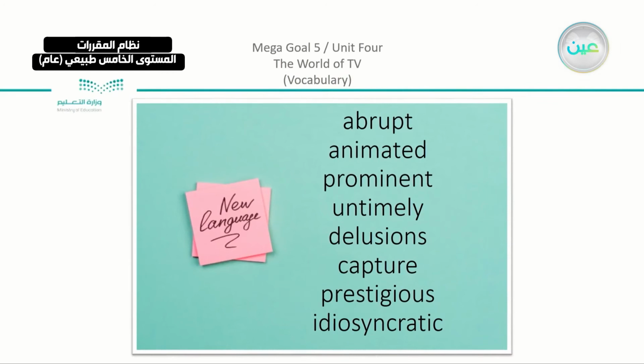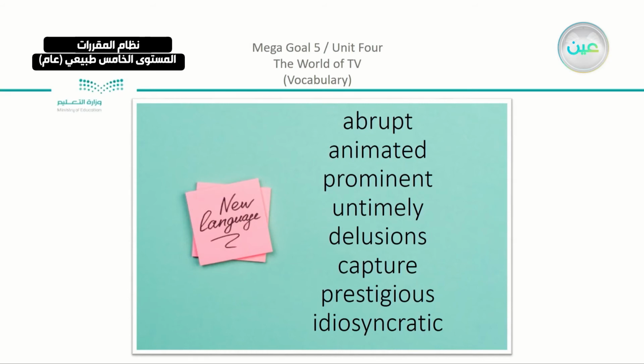We have here the word abrupt, animated, prominent, untimely, delusions, capture, prestigious, idiosyncratic.